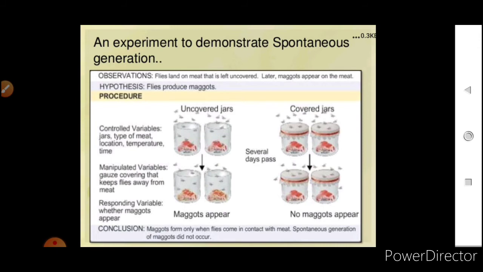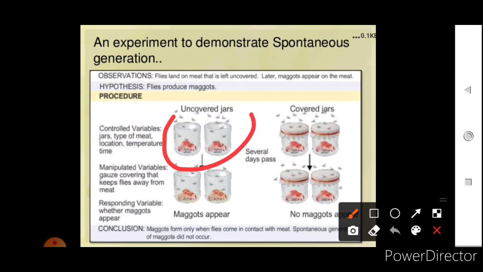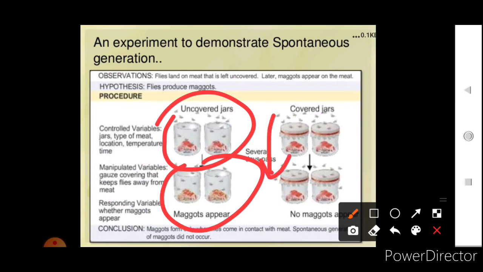Another experiment to test spontaneous generation: the observation was that flies land on meat that is left uncovered, and later maggots appear on the meat. The hypothesis was that flies produce maggots. They kept fresh meat in jars left uncovered, and maggots appeared. Then they covered the jars with mesh, and several days passed, but no maggots were seen.